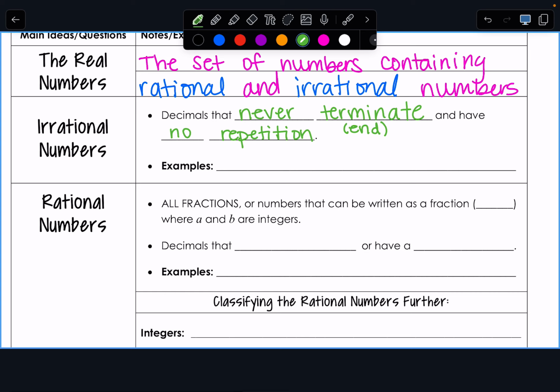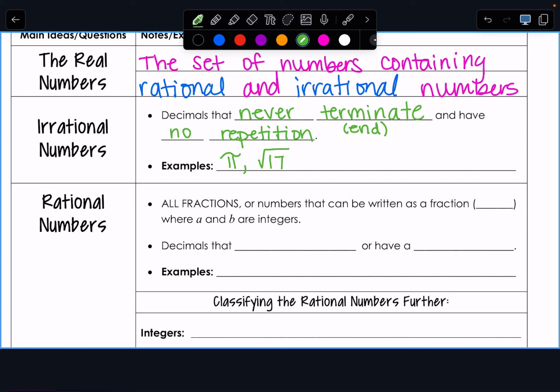Okay, so Jacob asked, like the number pi, is pi irrational? Yes, it has a decimal that goes on forever and ever and doesn't repeat. Does anybody else know another irrational number? What about the square root of 17?